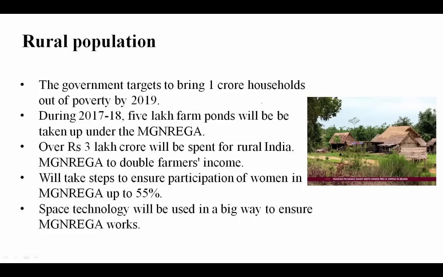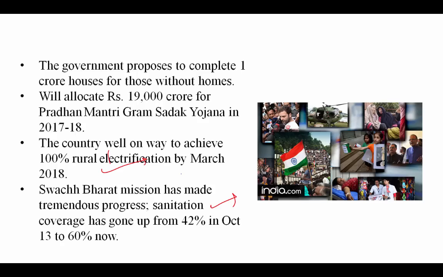Firstly, you need to remember the government targets to bring 1 crore households out of poverty by 2019. So 2019 is the target. Second, steps will be taken to ensure participation of women in MGNREGA up to 55%. They want women's participation in MGNREGA up to 55%. And a few more things you need to remember: 100% rural electrification by 2018. 2018 is the target. And sanitation increases from 42 to 60% now. So these are the few things that you need to remember.